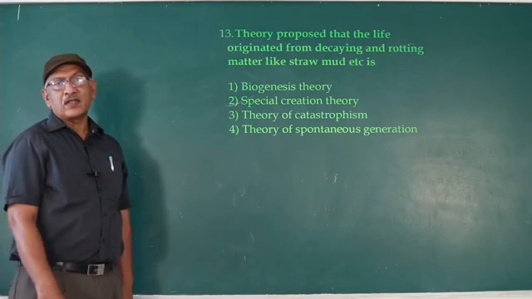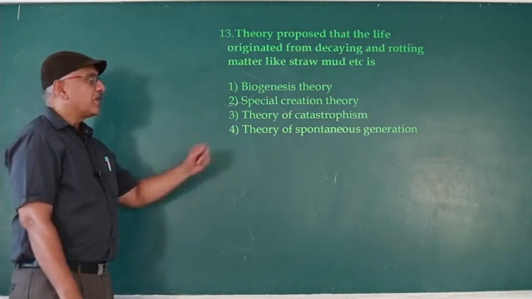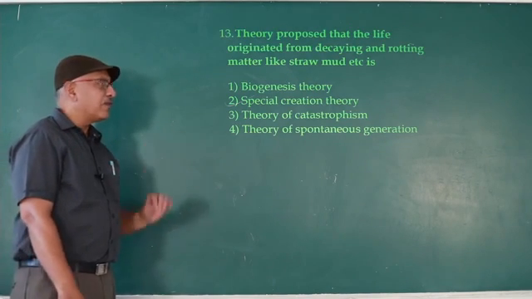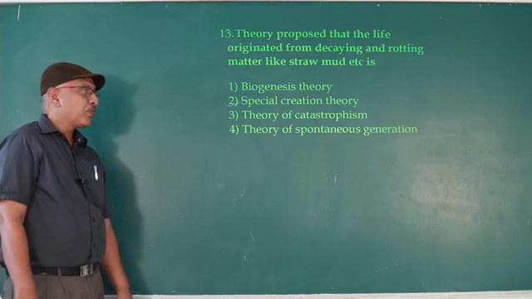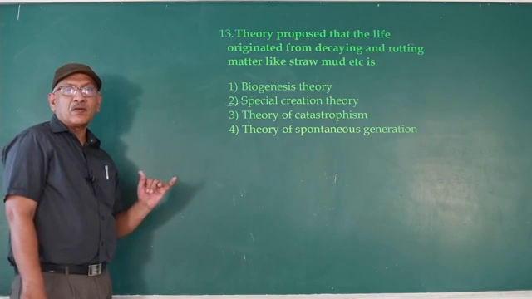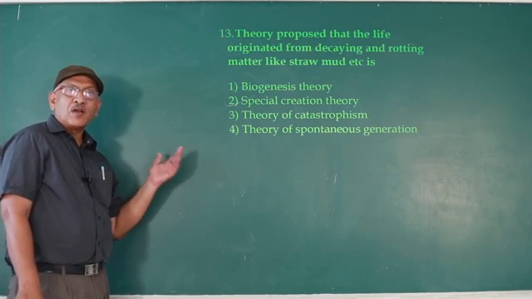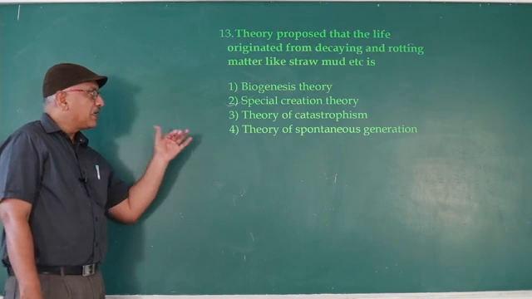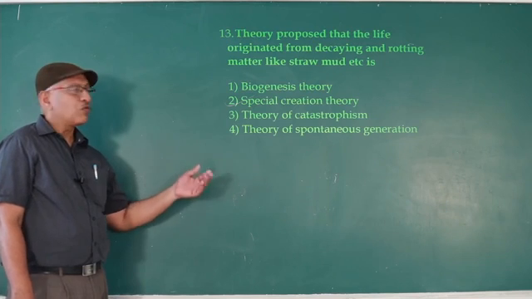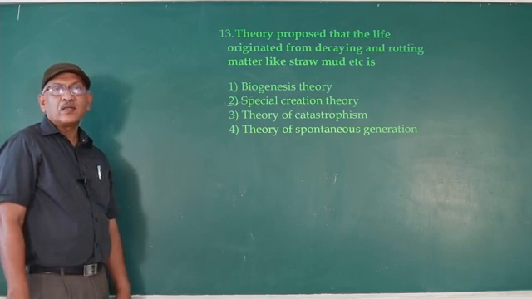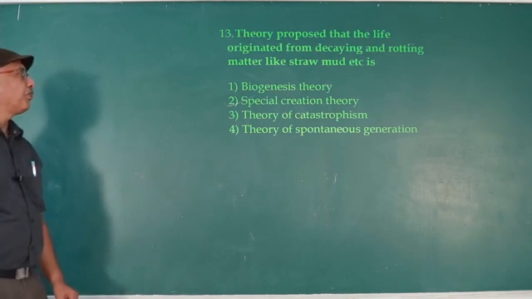What is the theory of catastrophism? George Cuvier proposed the theory of catastrophism. What is catastrophe? Natural calamity. So at the time of catastrophe, existing flora and fauna perished. After every catastrophe, new flora and fauna evolved with advanced characters, known as theory of catastrophism.